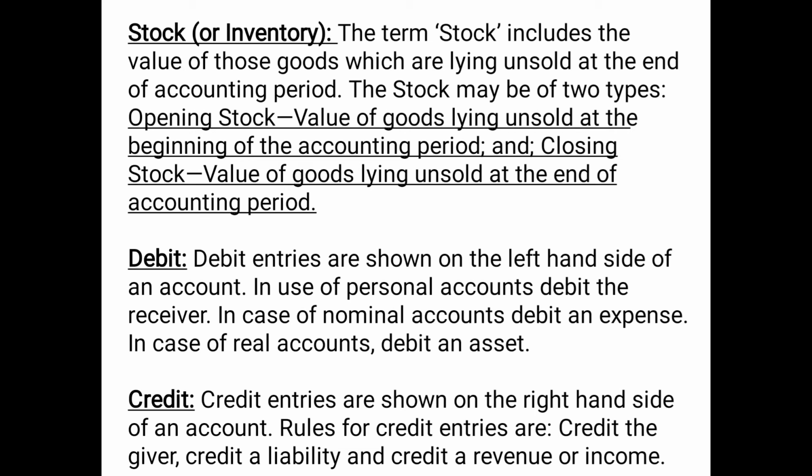Then in case of credit, credit entries are shown on the right hand side of an account. That means while preparing a ledger account, we show the credit items or entries on the right hand side. And rules for credit entries are: credit the giver, credit a liability, and credit a revenue or income. That means all incomes, all liabilities, all gains carry the credit balance. And if a person is giving the money, then also that giver will be considered as a credit entry. And in case of debit, all expenses, assets, losses carry a debit balance, and any receiver of anything will be considered to have a debit balance.